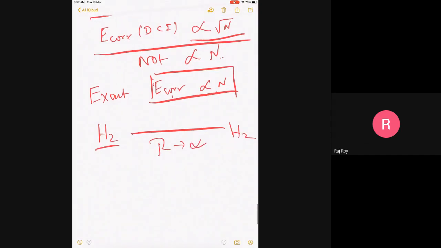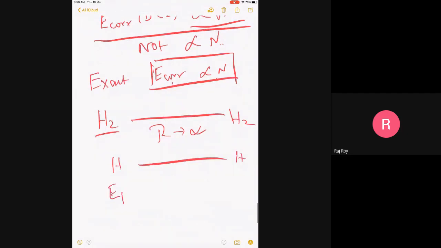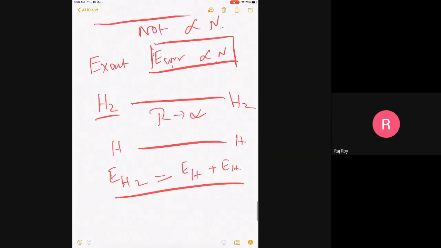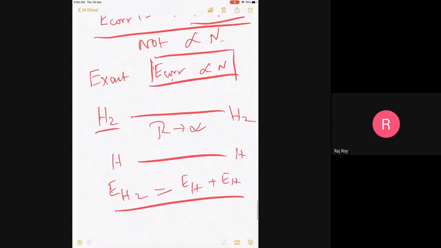Just like in hydrogen molecule, when I separate the two atoms, the energy should be hydrogen atom plus hydrogen atom, ideally. But in restricted Hartree-Fock, that is a problem, it does not happen. You remember? So we have to do UHF because of spin.